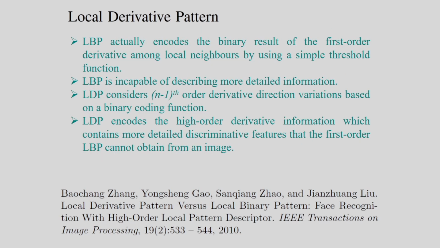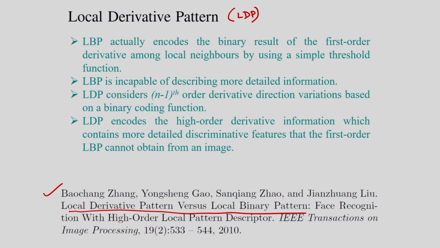And finally, there is another technique. I am not going into details about this, the local derivative pattern, called the LDP. This is also very popular. If you want to see this concept, you can see the research paper on the local derivative pattern versus local binary pattern.